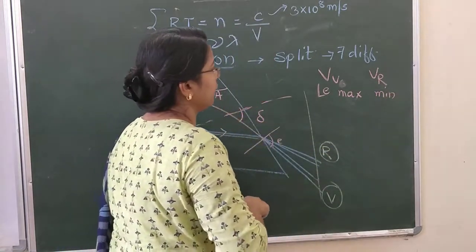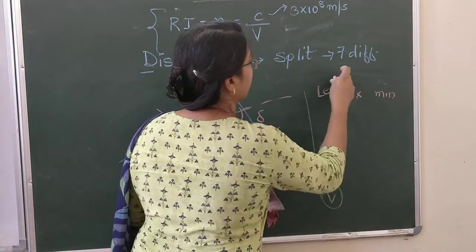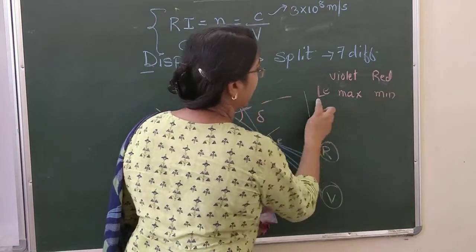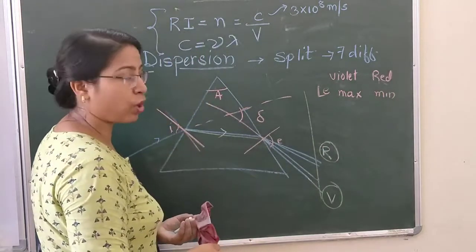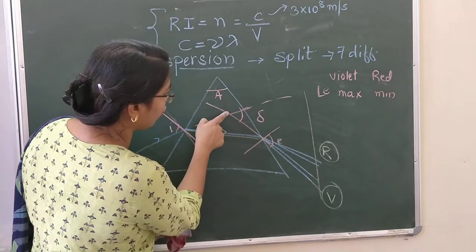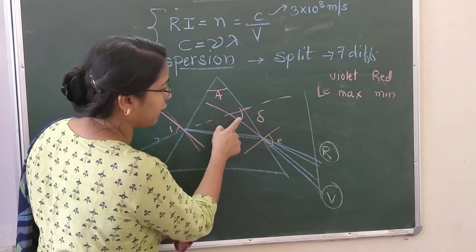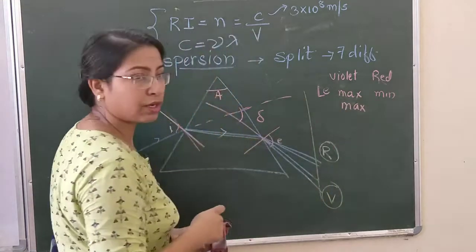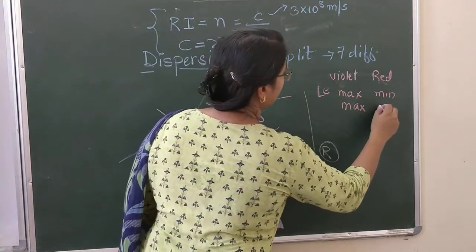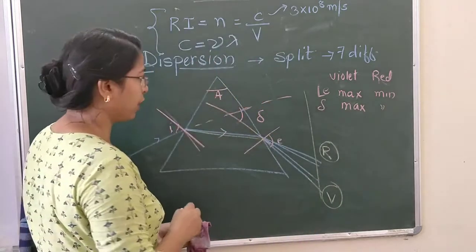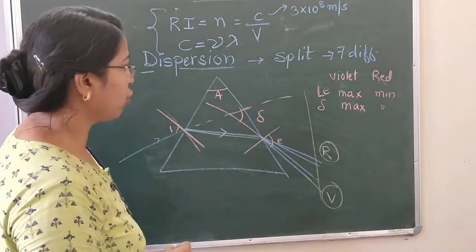Let me place the colors here. This is violet light and this is red light. So the angle of emergence is maximum in case of violet light, right? And if you extrapolate backward, you will find that the angle of deviation is also maximum in case of violet light and minimum in case of red light. This is the angle of deviation. Okay, and what else can we explore from here?